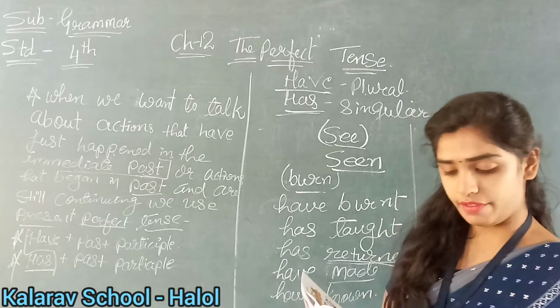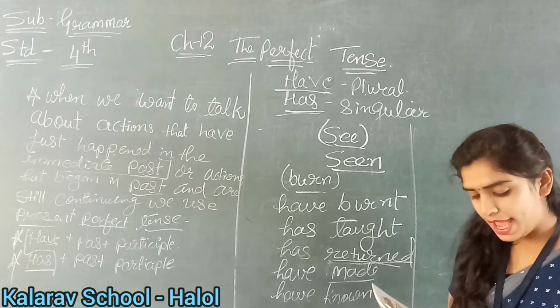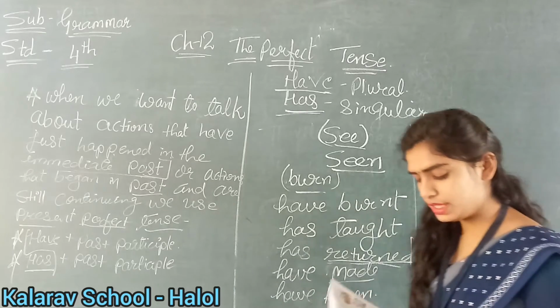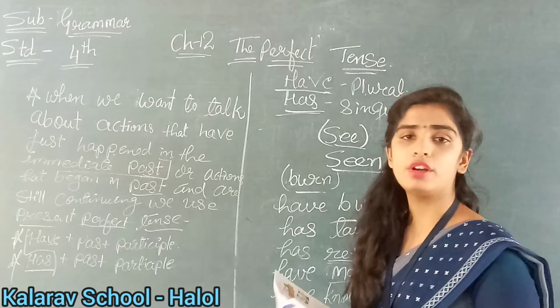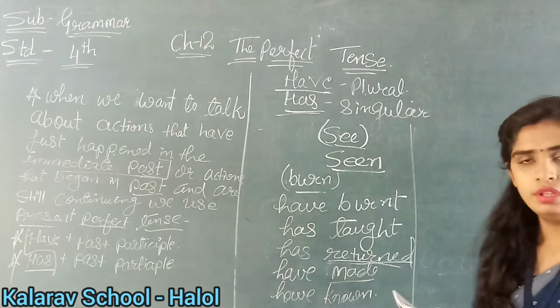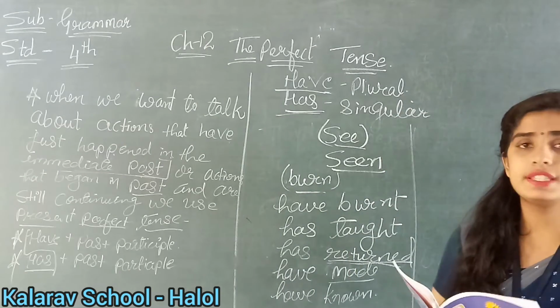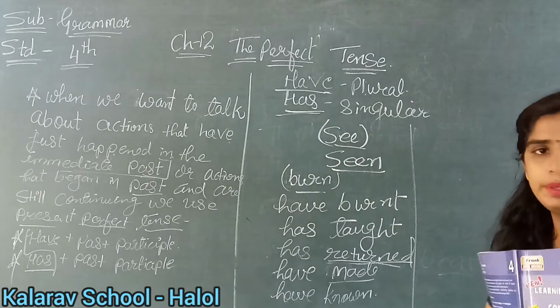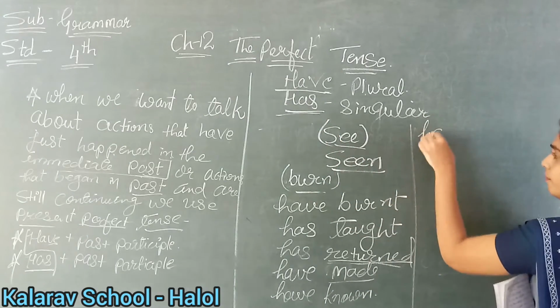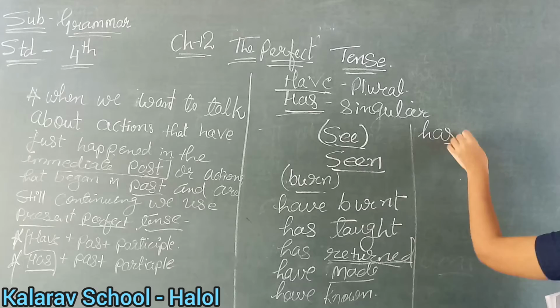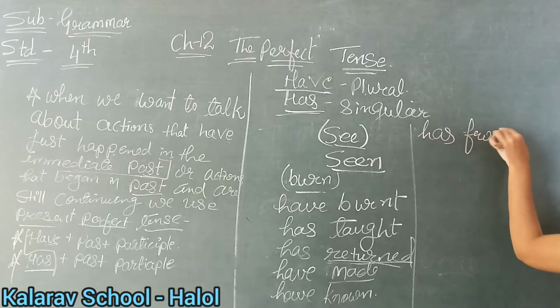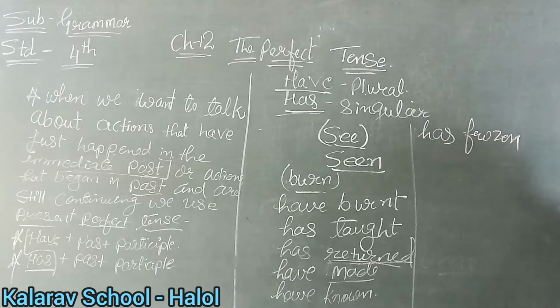Now see 7th number. He blank freeze the blood samples in the freezer. He means we are talking about one boy. Yes or no? Okay, very good. So one boy is there, so it is singular. So what will we use? Has. Freeze becomes frozen. Are you understanding?